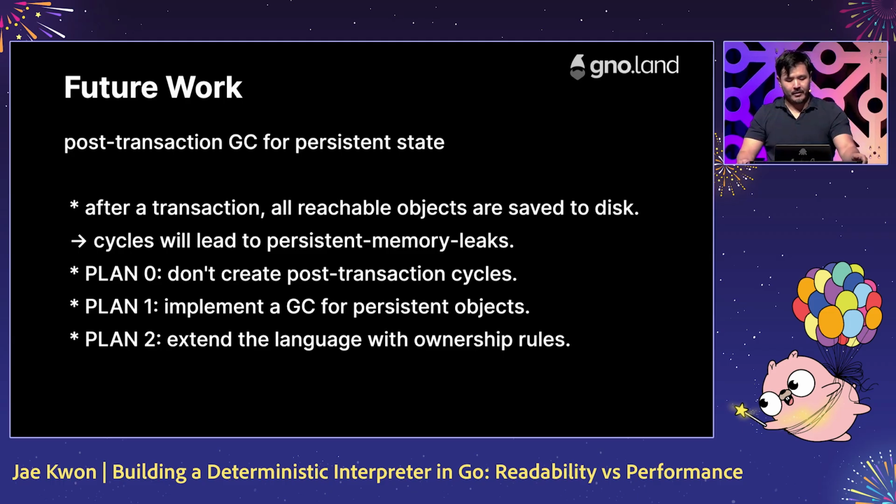So the current option is to simply avoid creating such cycles in your program. I mean, within a transaction, garbage collectible cycles are fine. We can handle that. But of course, cycles are okay as long as you clean them up yourself. But we plan to implement an incremental garbage collector for persistent values on disk in the future. Another option, though, is to extend the language itself, maybe through annotation like struct tags or comment directives, or other techniques to better manage ownership rules among values to help with the overall persistent garbage collection problem. Maybe it'll end up being a little more like Rust. Who knows?